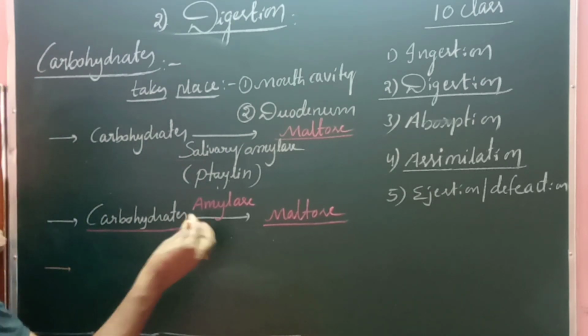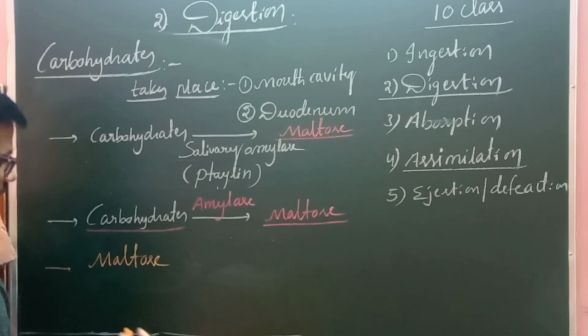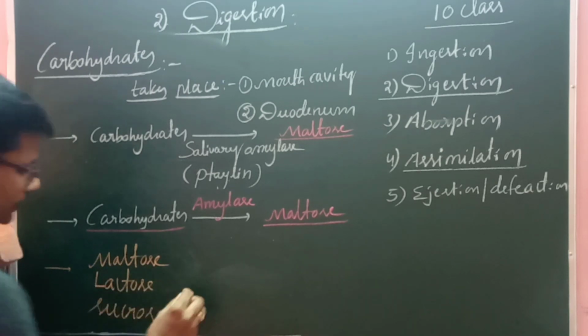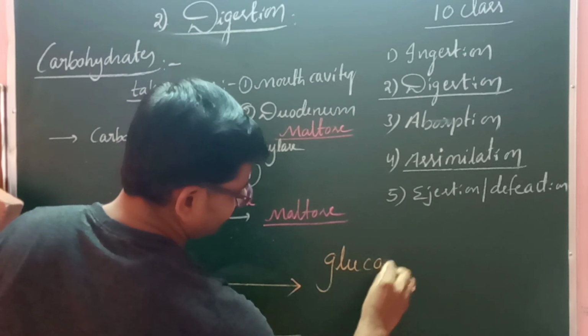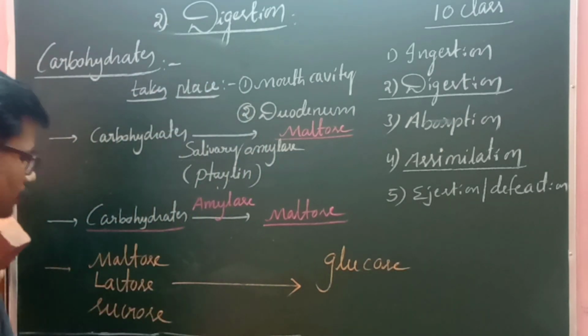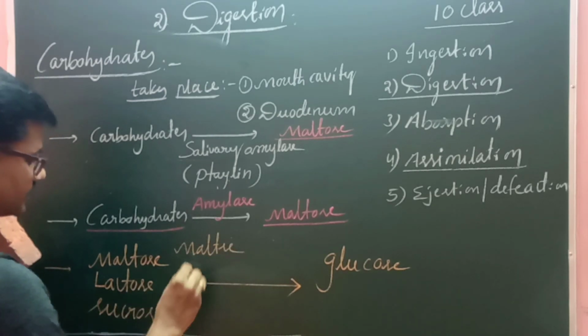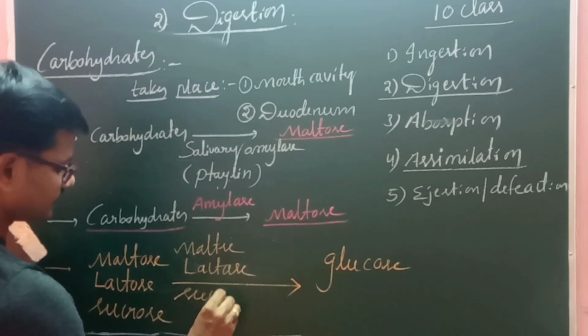Now this maltose, and sometimes we take lactose, sometimes we take sucrose. These all are disaccharides. So maltose, lactose, and sucrose, these three are converted into glucose in the presence of maltase, lactase, and sucrase.